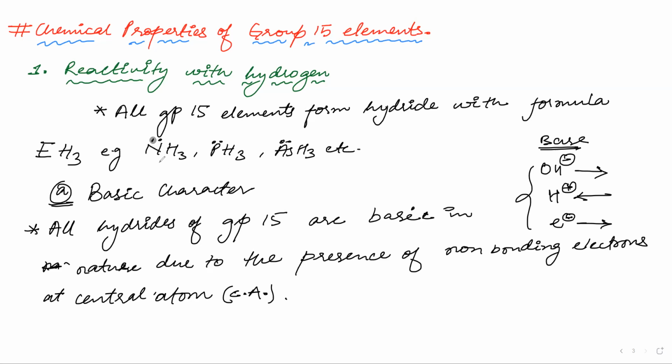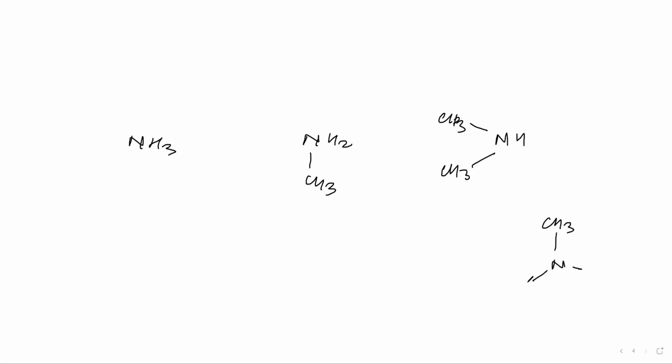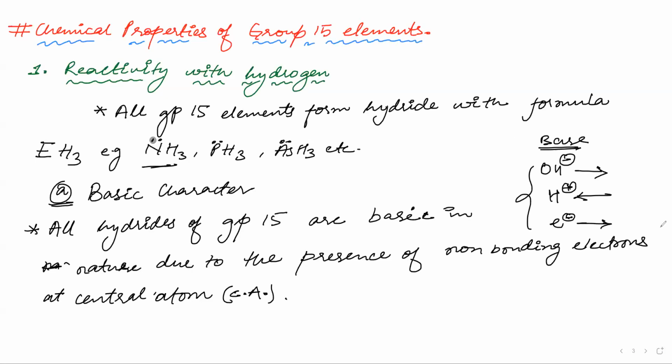Now, guys, we have learned organic chemistry. In organic chemistry, we have compared the basicity of different types of amines with ammonia and all. See, NH3, then NH2 with a CH3 group, then NH with CH3, then nitrogen with CH3 and here also CH3 and here also CH3. So all of them are giving electrons due to inductive effect, and that is why increasing the electron density. So I've also said whenever you have to compare the basic character, you just compare the electron density.